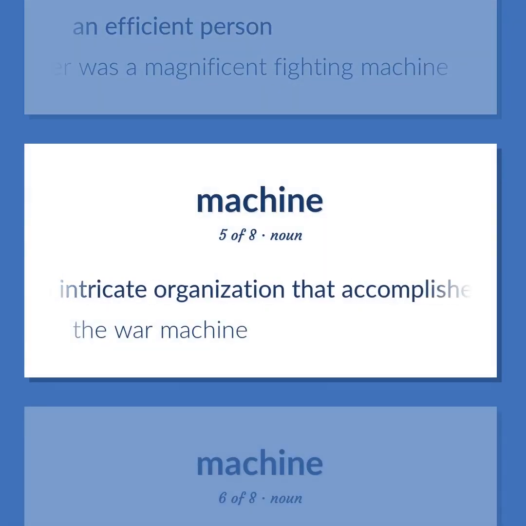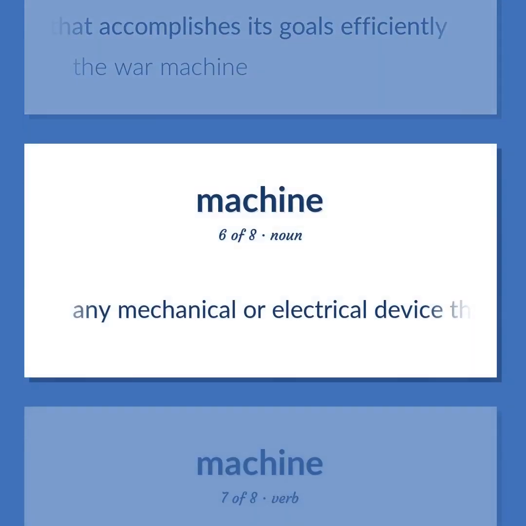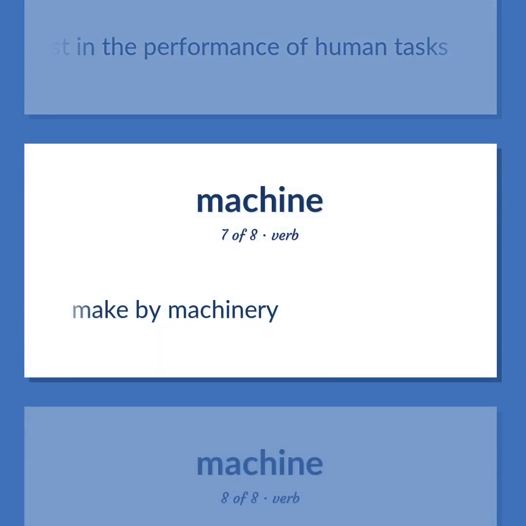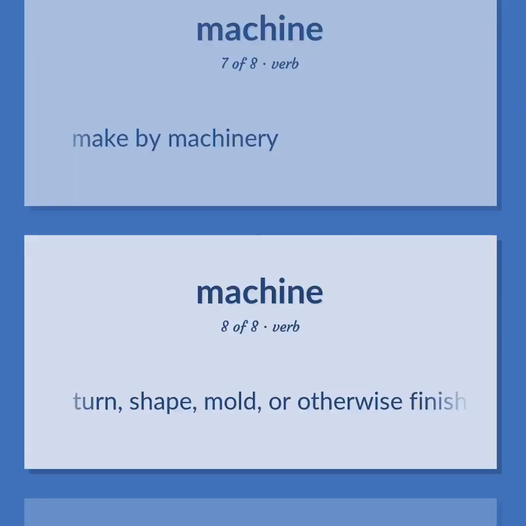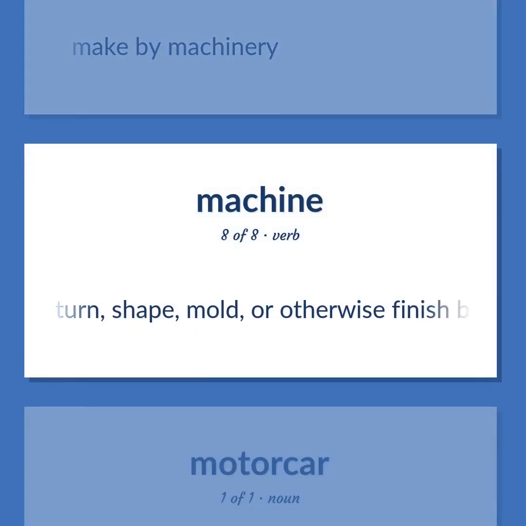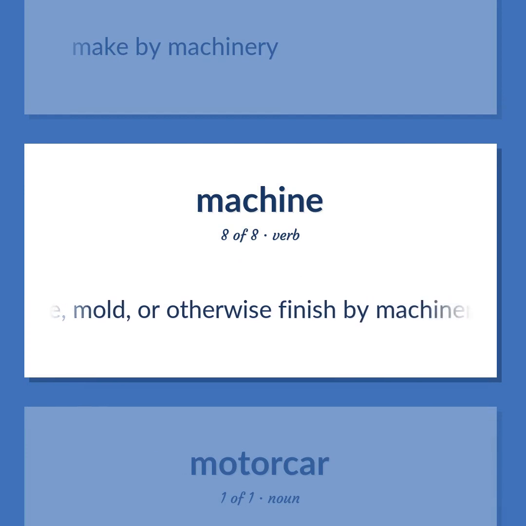An intricate organization that accomplishes its goals efficiently. The war machine. Any mechanical or electrical device that transmits or modifies energy to perform or assist in the performance of human tasks. Make by machinery. Turn, shape, mold, or otherwise finish by machinery.